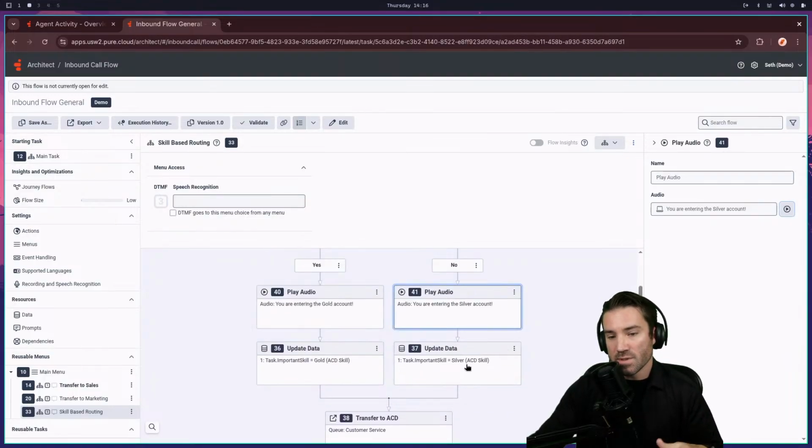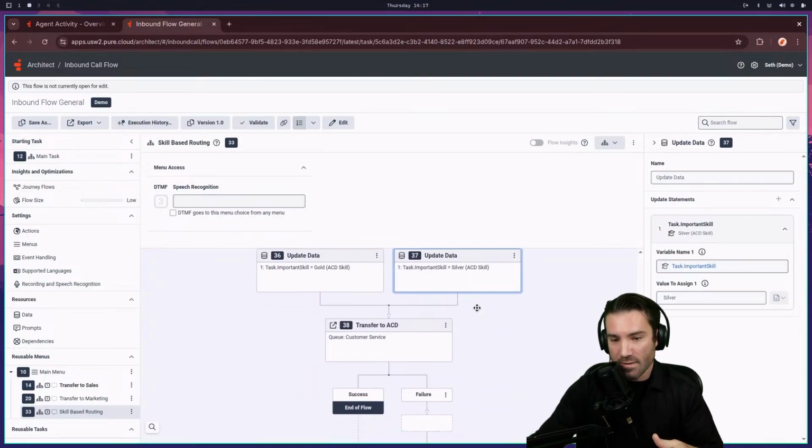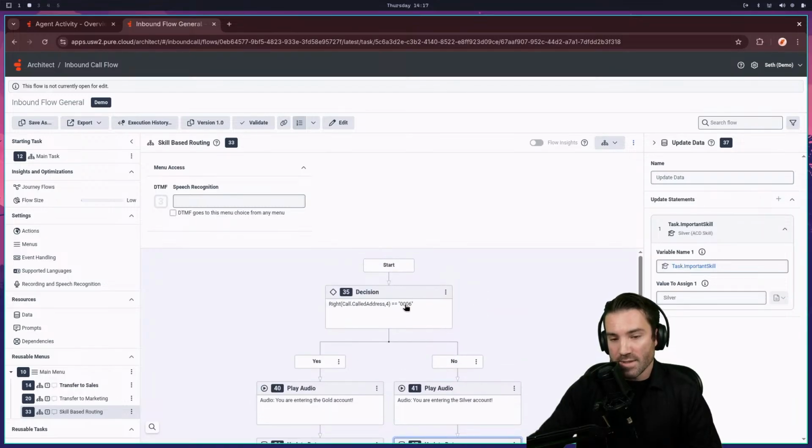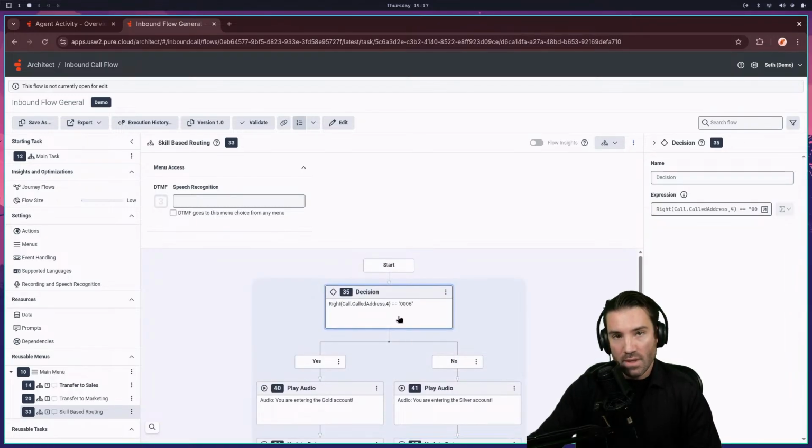So that means we took this path and came down there. But if I do a dial, that's going to be a number that ends in that 006. We should see it work for going into the gold account. So we'll hear a little bit different messaging when I call in. All right, let's try this again.